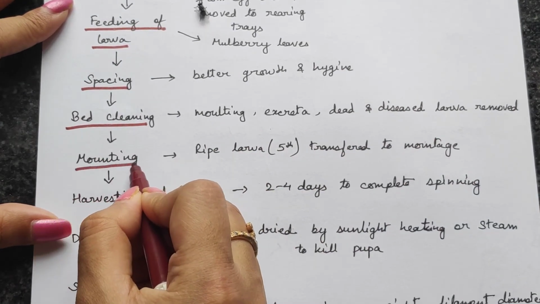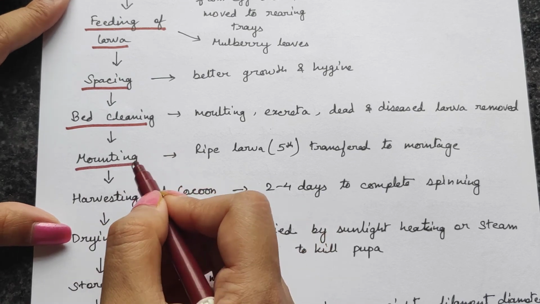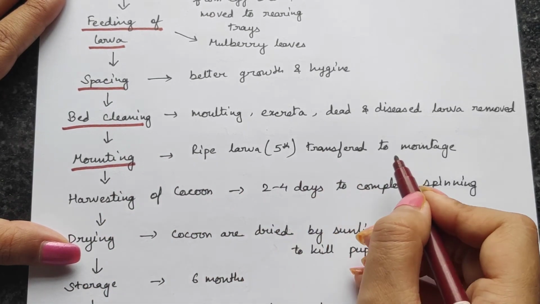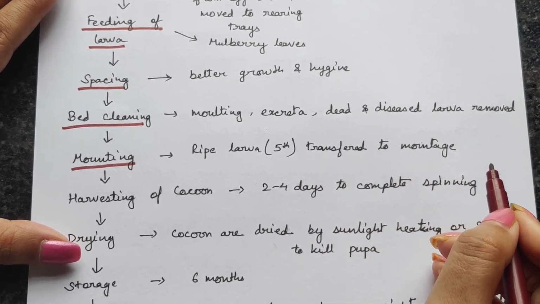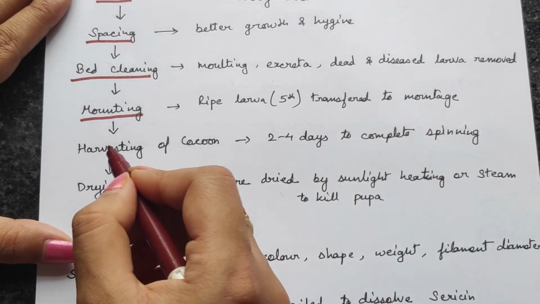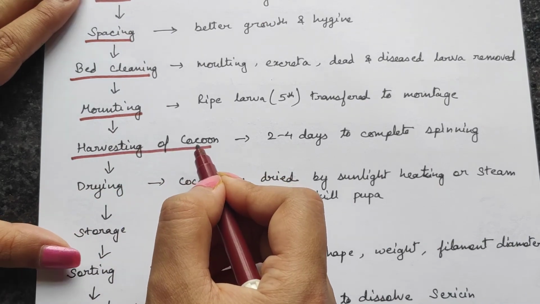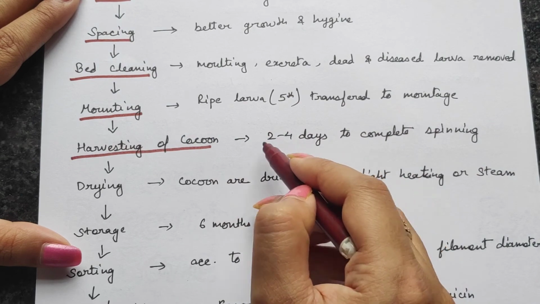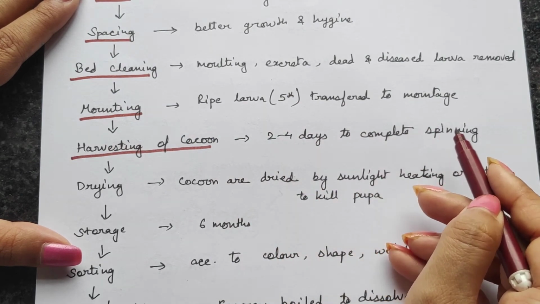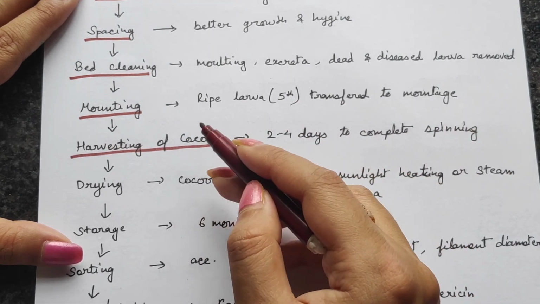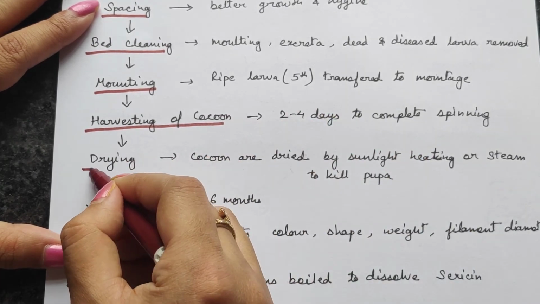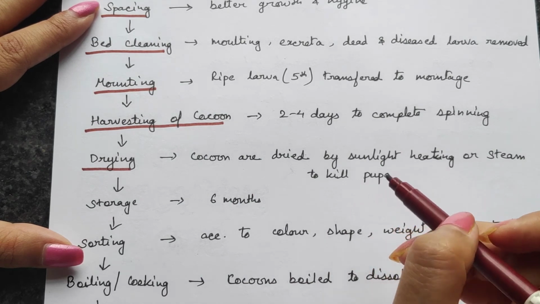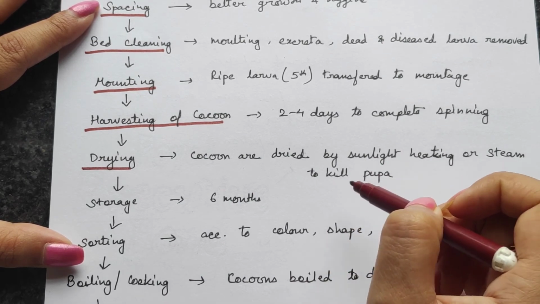Then mounting is done, in which the ripe larva, which is the 5th instar stage, will be transferred into the mountage. I just told you how it is done. Then after mounting, the cocoon will be harvested. After mounting, it takes almost 2 to 4 days for complete spinning, and so finally after 2 to 4 days we'll get the cocoon. After getting the cocoon, the cocoons are dried. How are they dried? In the sunlight or by using steam, so that the pupa present inside the cocoon dies.